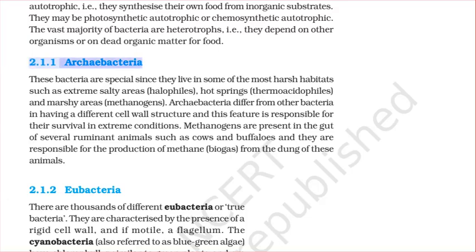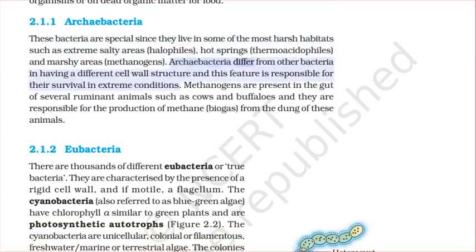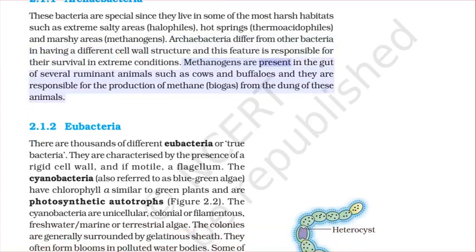2.1.1 Archaebacteria. These bacteria are special since they live in some of the most harsh habitats such as extreme salty areas, halophiles; hot springs, thermoacidophiles; and marshy areas, methanogens. Archaebacteria differ from other bacteria in having a different cell wall structure, and this feature is responsible for their survival in extreme conditions. Methanogens are present in the gut of several ruminant animals such as cows and buffaloes, and they are responsible for the production of methane, biogas, from the dung of these animals.